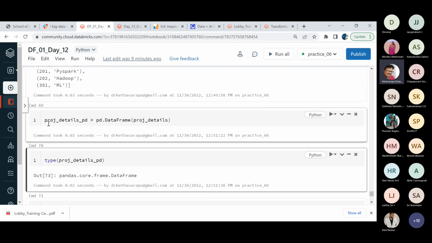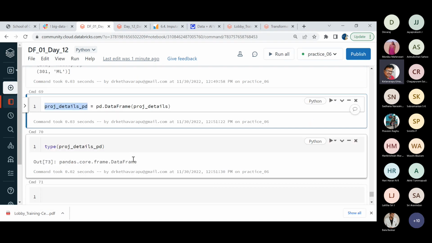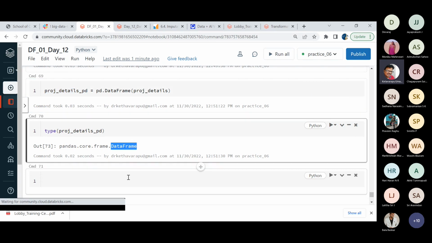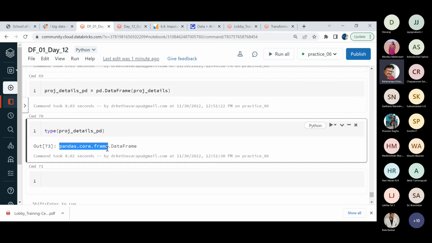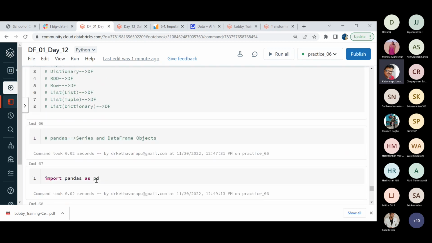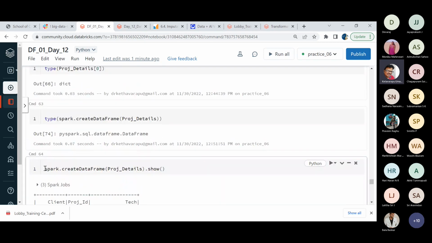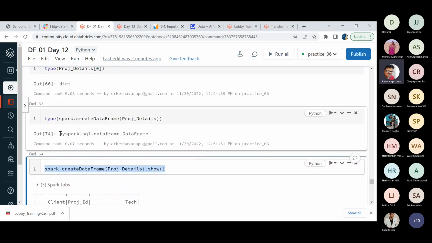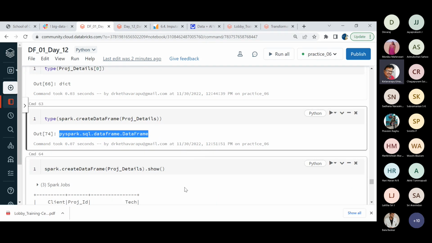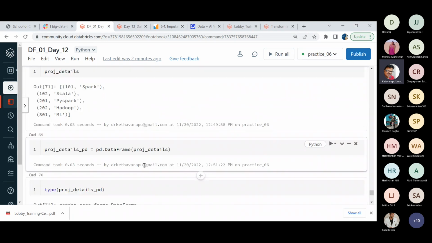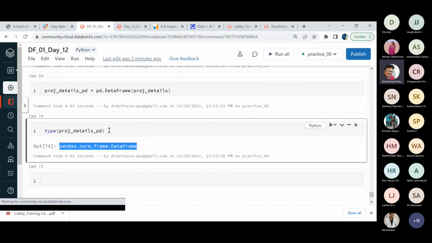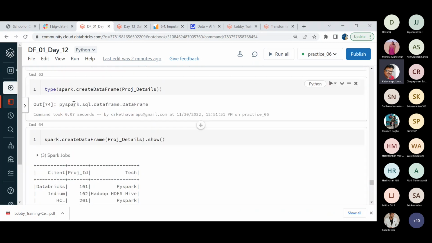But now you see this project underscore details pd is a data frame. Definitely it is a data frame, but it is a pandas based data frame. Our requirement is a PySpark based data frame. There is a differentiation. Though they are data frames, the context of this data frame is pandas, and the context of our required data frame is PySpark.